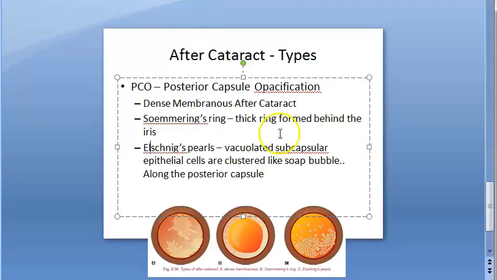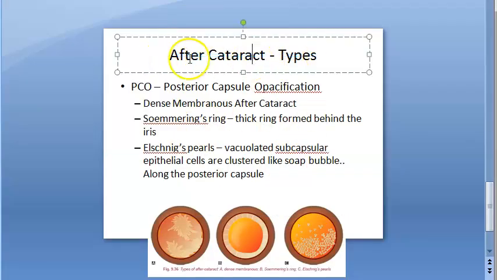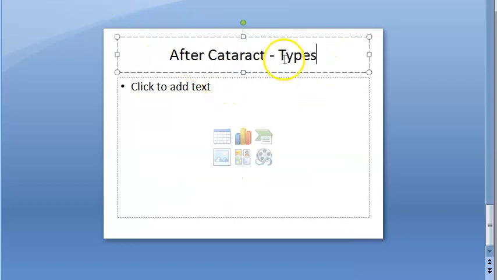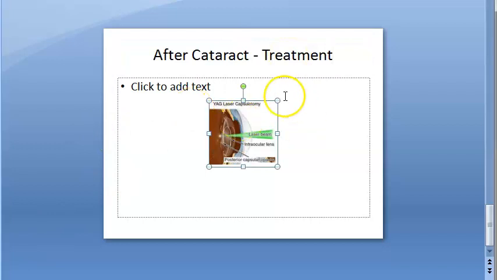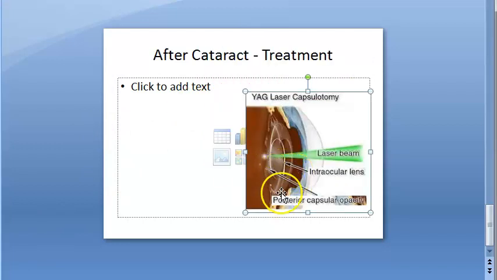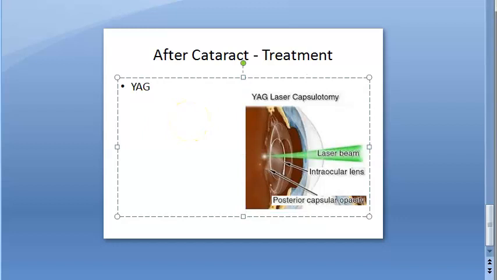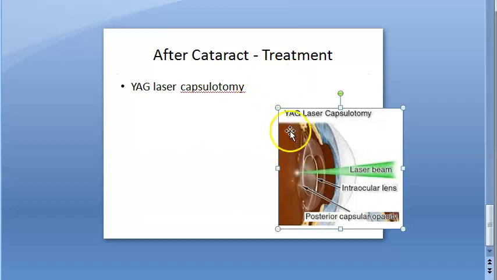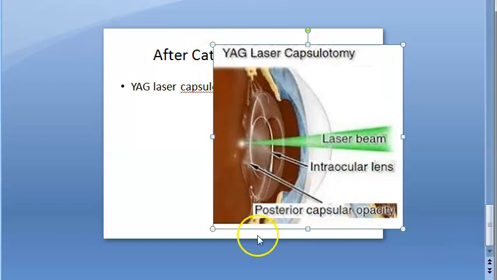Now let us move on to the treatment of after cataract. Basically the posterior capsule is having the problem. Thin membranous after cataract and thickened posterior capsule are best treated by YAG laser capsulotomy. So what are you treating it with? YAG laser capsulotomy. You put a laser and treat this posterior capsule issue. That's pretty clear here.